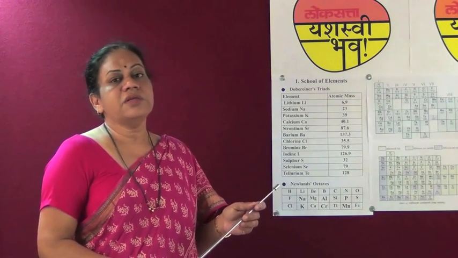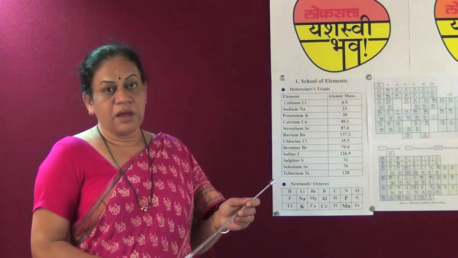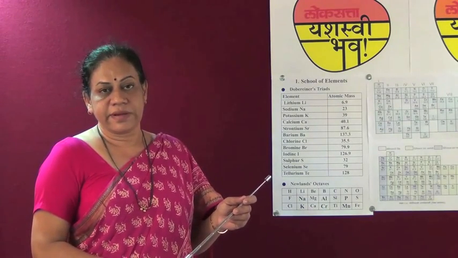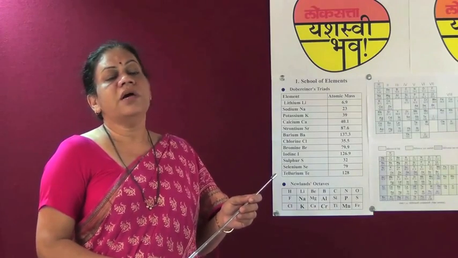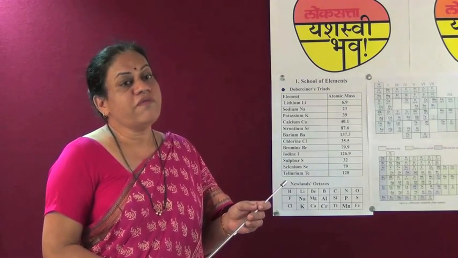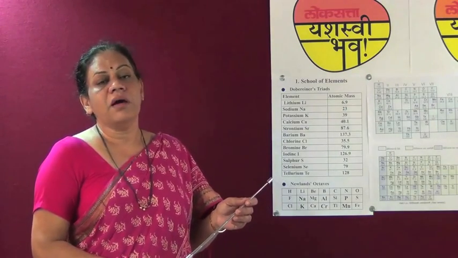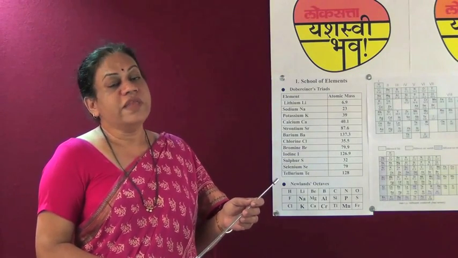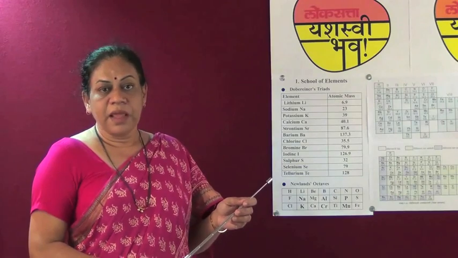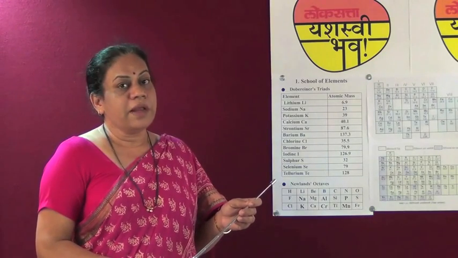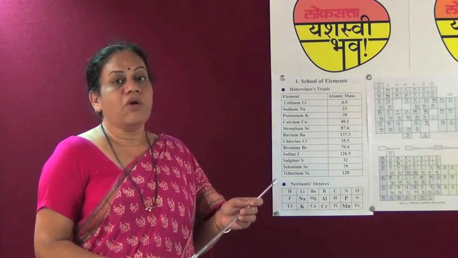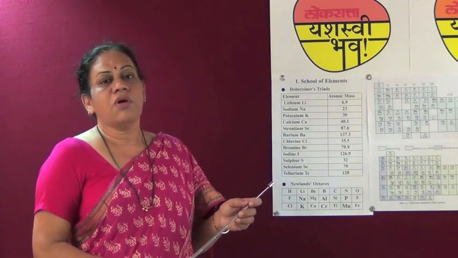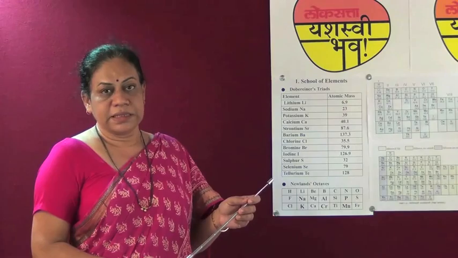The first scientist who put forward his theory of classification was Sir Dobereiner, who was a German scientist. He observed that the elements were in groups of 3 which had similar properties. But the most peculiar characteristic of these elements is that the center element, or the middle element, had an atomic mass which was the average of the other 2 elements.